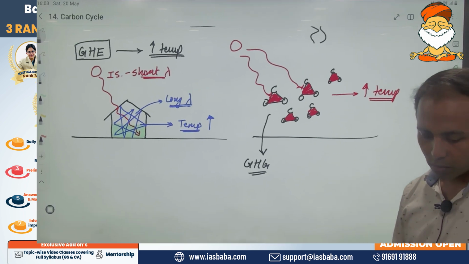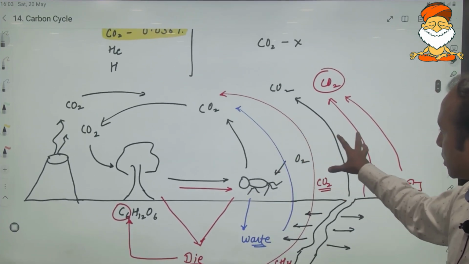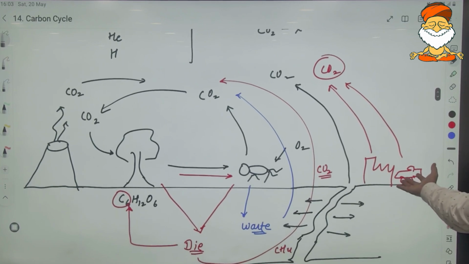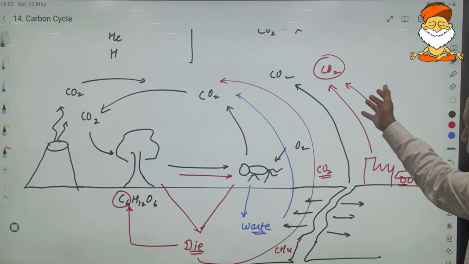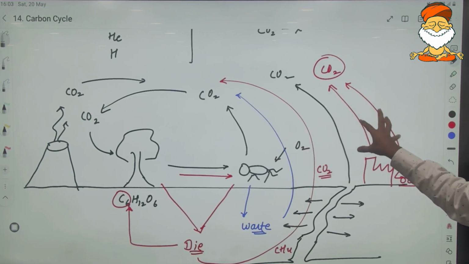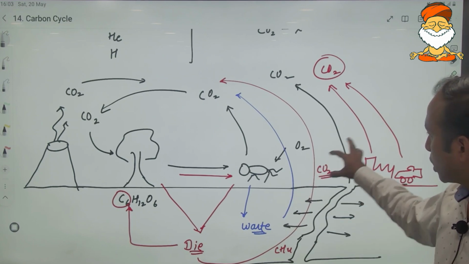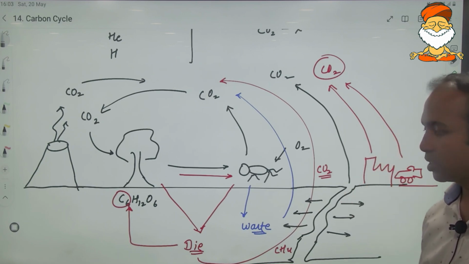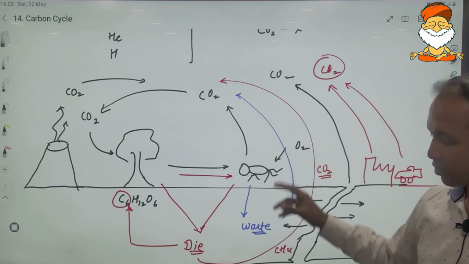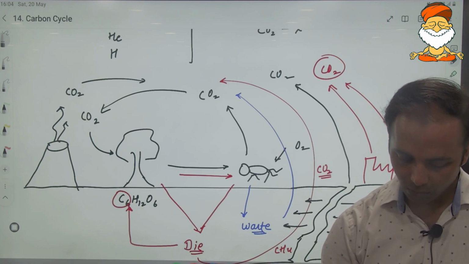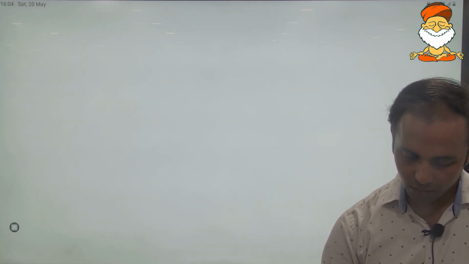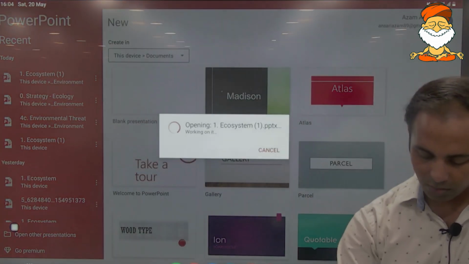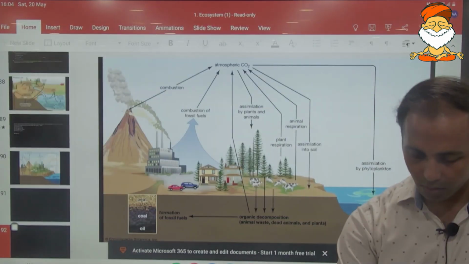Okay. So, in this natural carbon cycle, if there are increased human activities, increased industrialization, increased burning of fossil fuel, and more release of carbon dioxide in the atmosphere, it will disturb the entire carbon cycle. Okay, so in order to understand the anthropogenic reasons and the effects of carbon dioxide, it is important that we know this carbon cycle. Okay, so let us have a clearer understanding of the same phenomena, and after that we will do some questions.